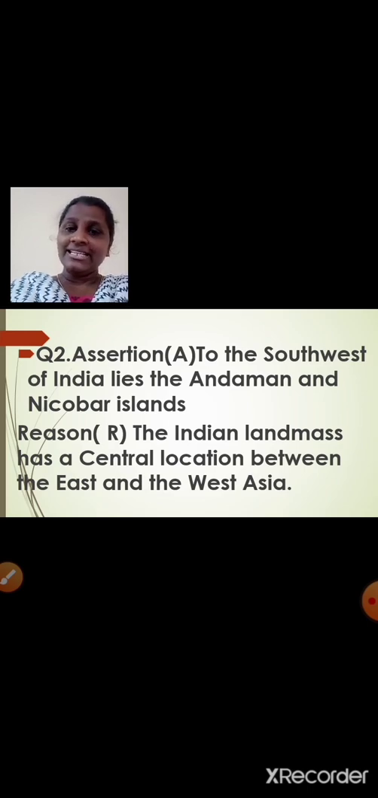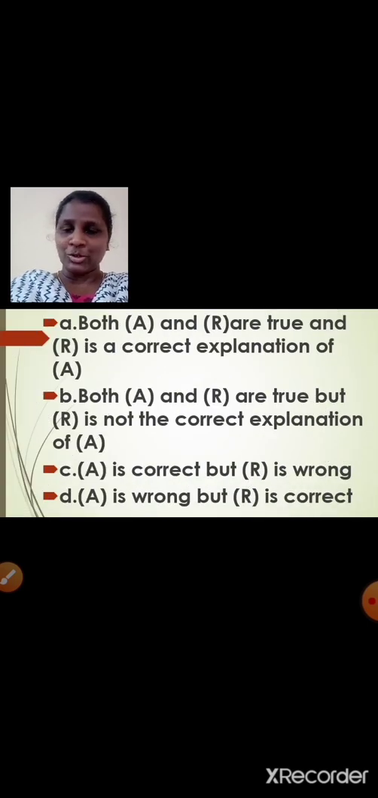Reason given is the Indian landmass has a central location between the East and the West Asia. First tell me, is this sentence correct? Is the reason given correct? The Indian landmass has a central location between the East and West Asia. Yes, this statement is true. But just tell me whether this is the reason for the assertion given, that is, to the southwest of India lies the Andaman and Nicobar Islands? No. Okay, so let us see the options and try to find out the correct option.